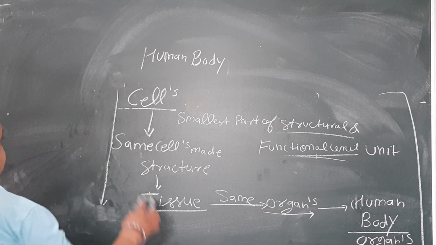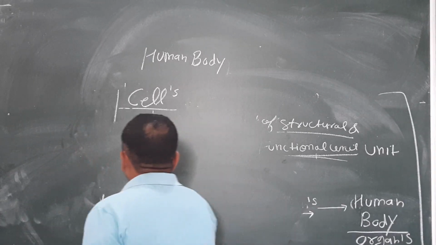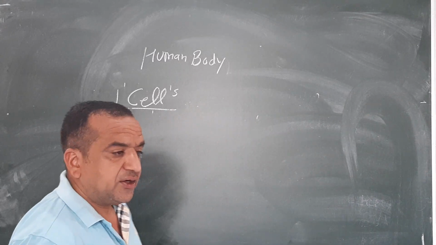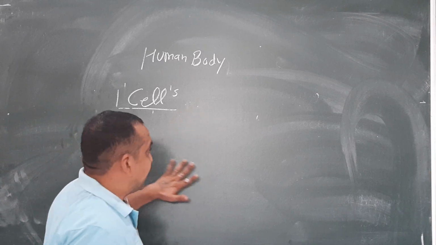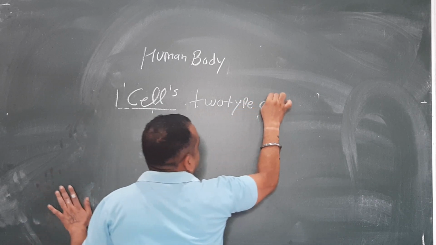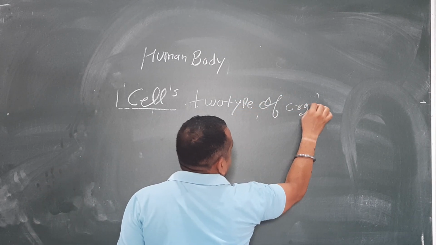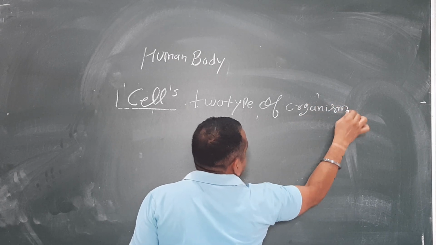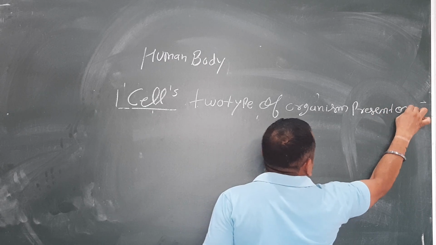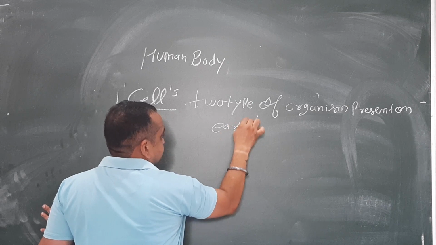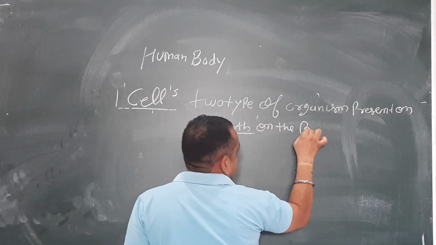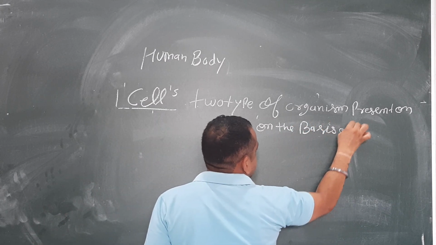On that basis, there are two types of living organisms present on earth on the basis of cells.